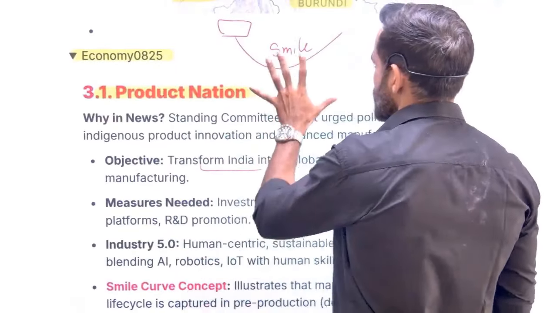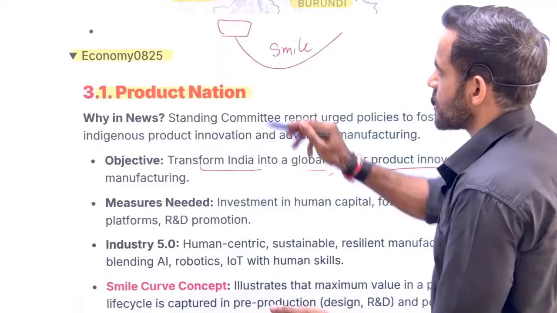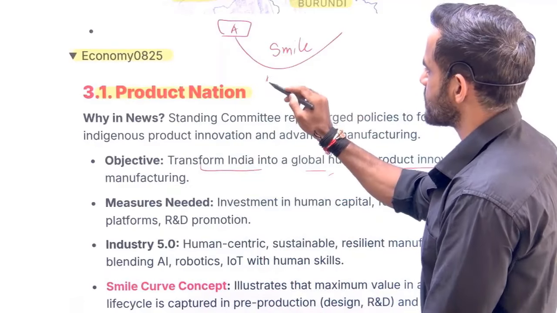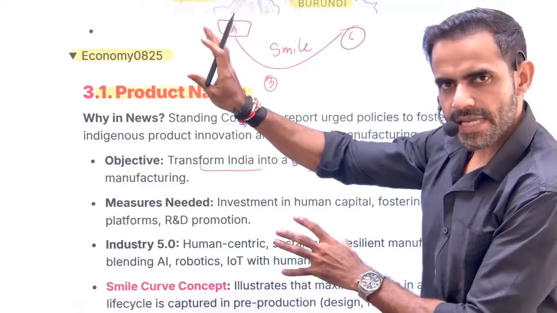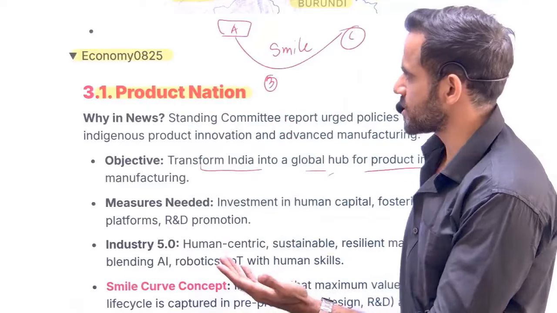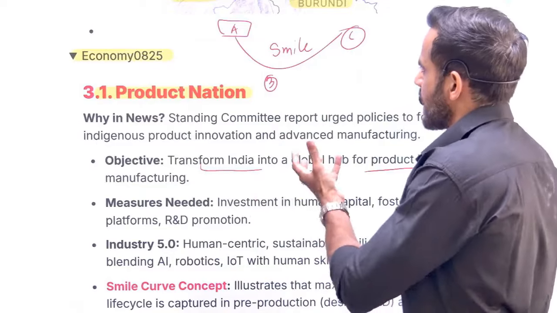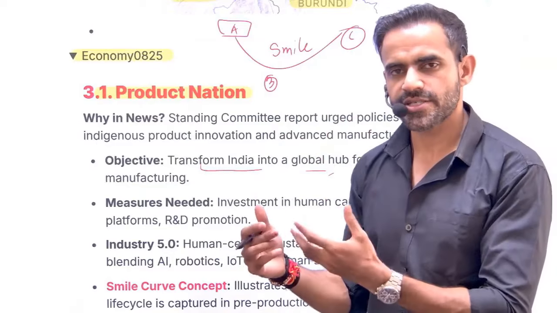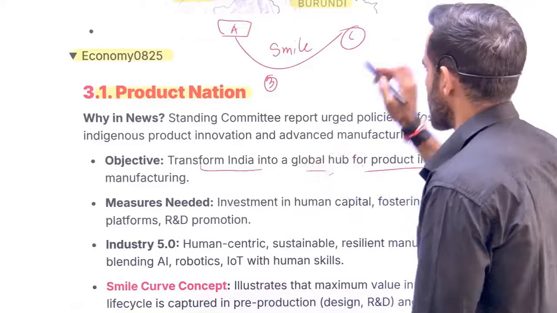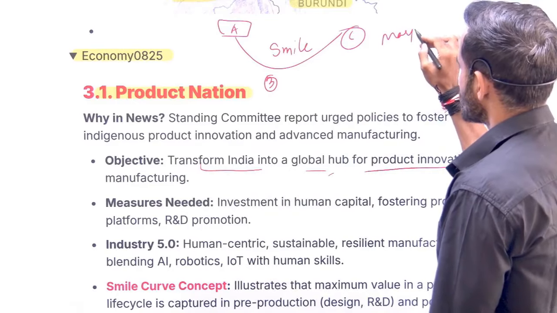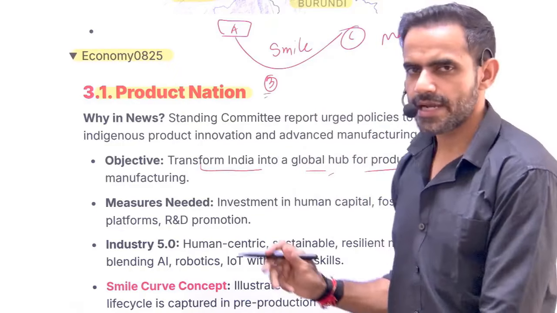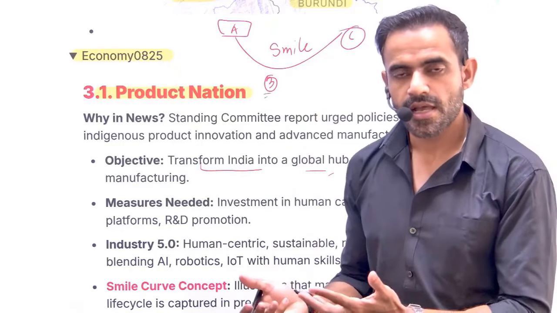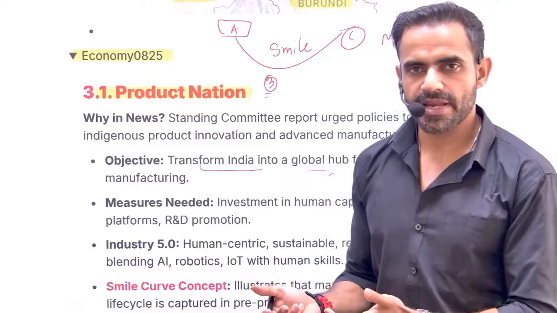So coming back to the smile curve, maximum revenue potential will be at this point. Let me write down these three points: A, B, and C. A, basically the beginning of the product, that is innovation. B is, let's say, manufacturing, and C is, let's say, after manufacturing, the sales, marketing, etc. Or let's say marketing. So maximum revenue potential is at A and C. At B, there is not going to be much potential, because it is merely assembling.